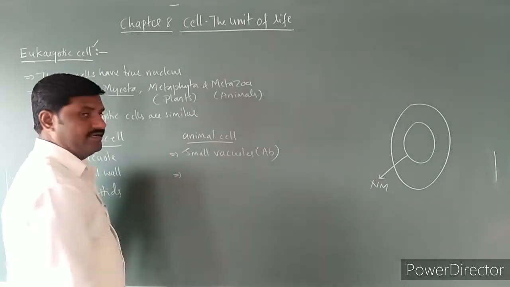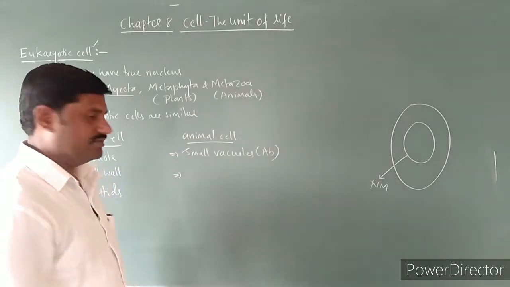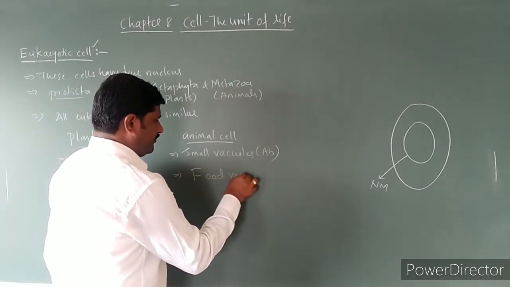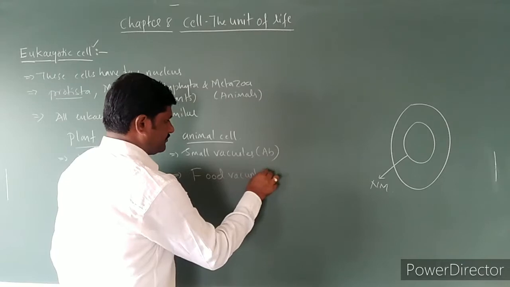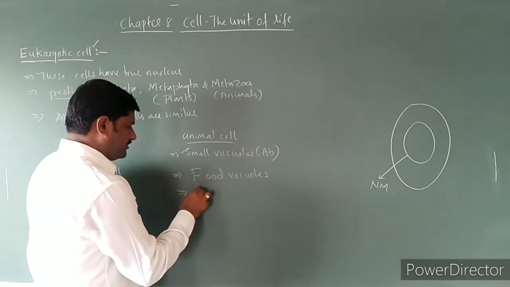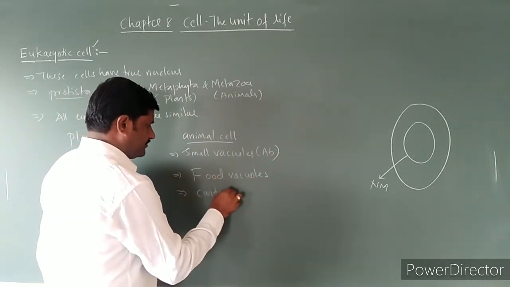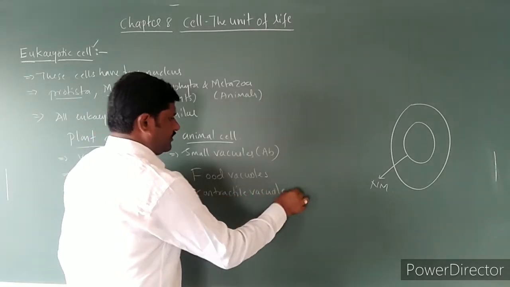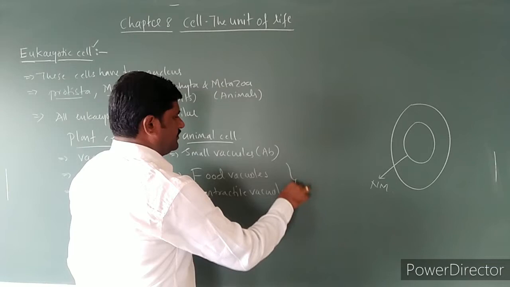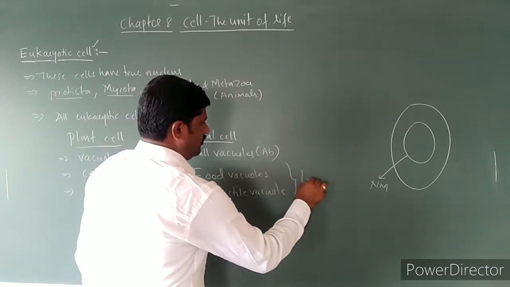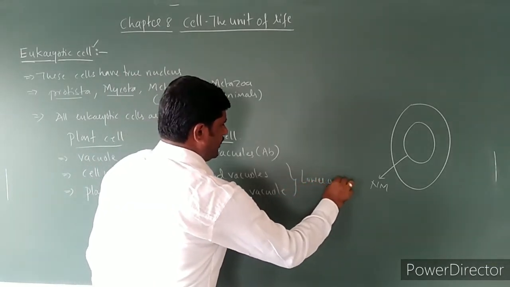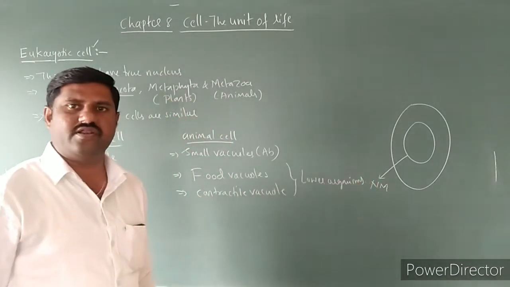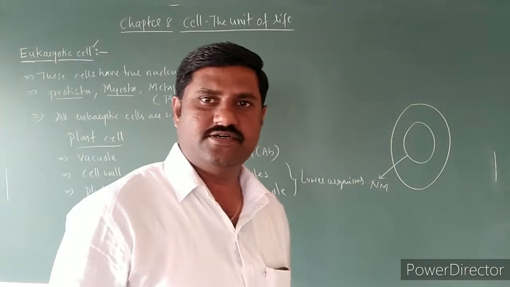And in animal cell there are some other vacuoles that we come across in lower organisms, that is food vacuoles. Then you come across contractile vacuole. So these are seen in lower organisms like protozoans, right?